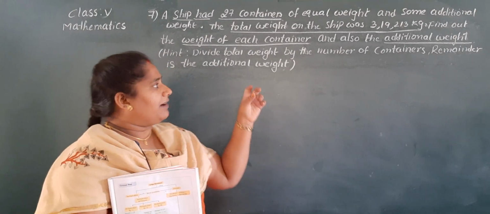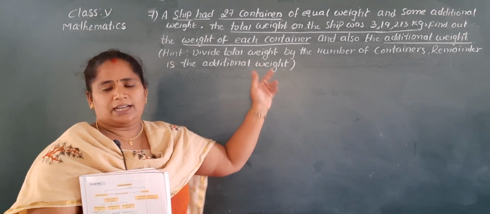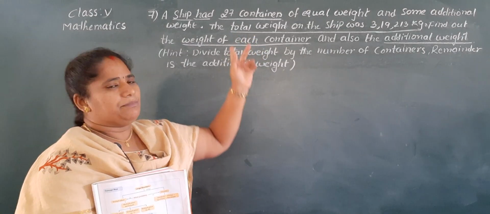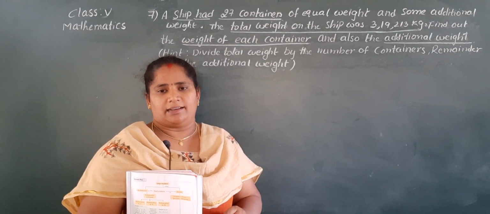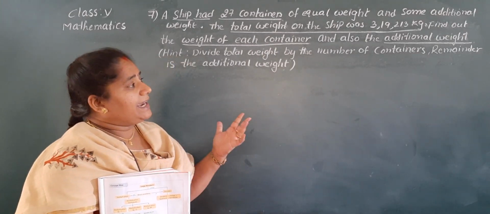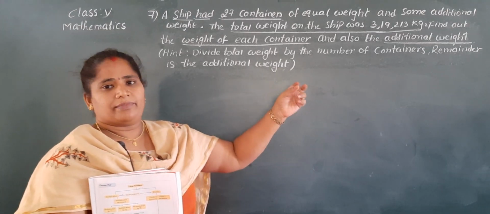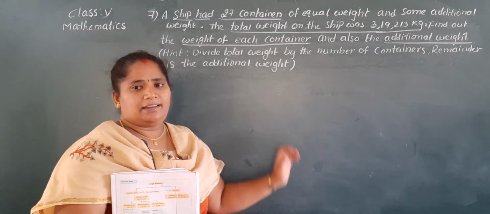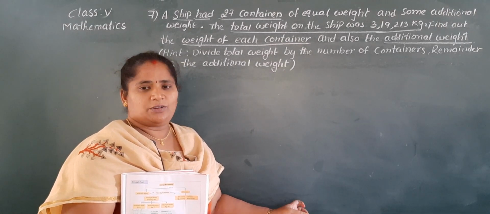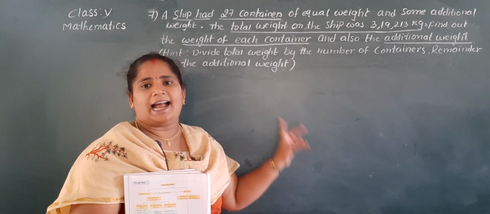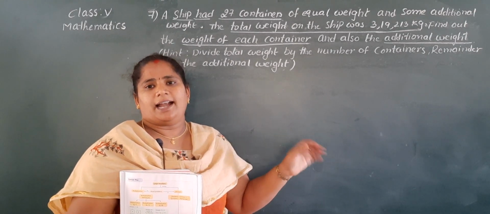We divide the total weight by the number of containers, then we will get the weight of each container. And how do we get the additional weight? Here the remainder. After the division, the number left is called the remainder. Here that remainder is called the additional weight.